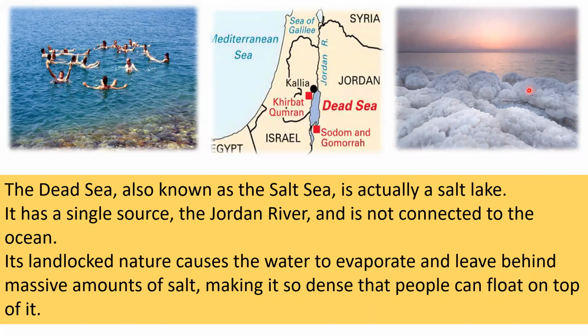And this is the Dead Sea. Why did it get the name Dead Sea? The Dead Sea, also known as the Salt Sea, is actually a salt lake. It has a single source, the Jordan River, and is not connected to any other ocean. Its landlocked nature causes the water to evaporate and leave behind massive amounts of salt, making it so dense that people can float on top of it.